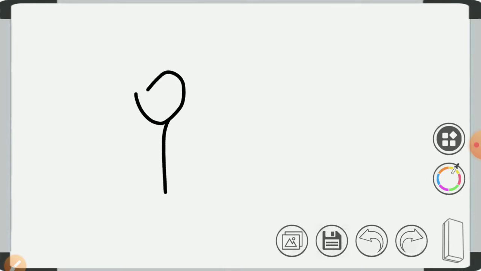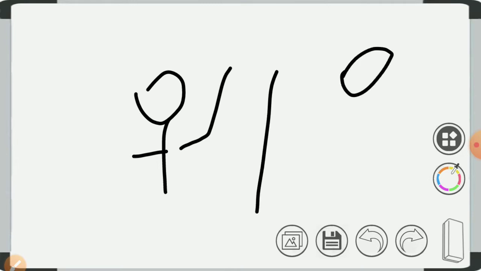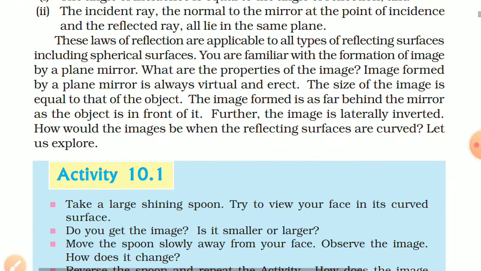For example, this is a boy. If he puts up his right hand, then in the image he will find that his left hand is up. So this is the difference. Laterally inverted means the mirror swaps right and left, and the image will show the opposite part of your body. So this is called laterally inverted image.